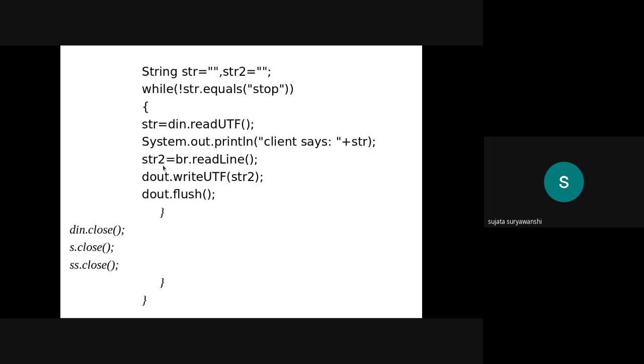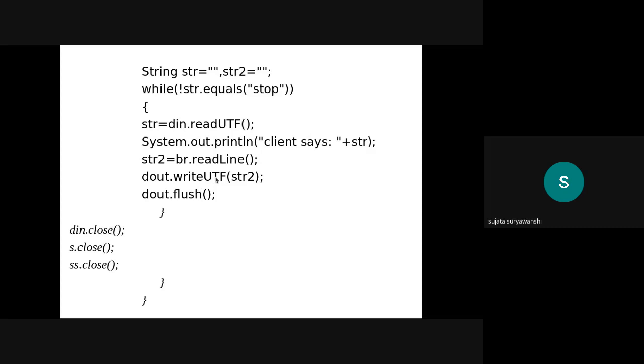And after that, the str2 string is used to communicate with the client. Means if the server wants to send data, then the server first accepts the data from the user, and that will be stored in str2, and after that str2 will be written to the client side with the help of dout, the output stream.